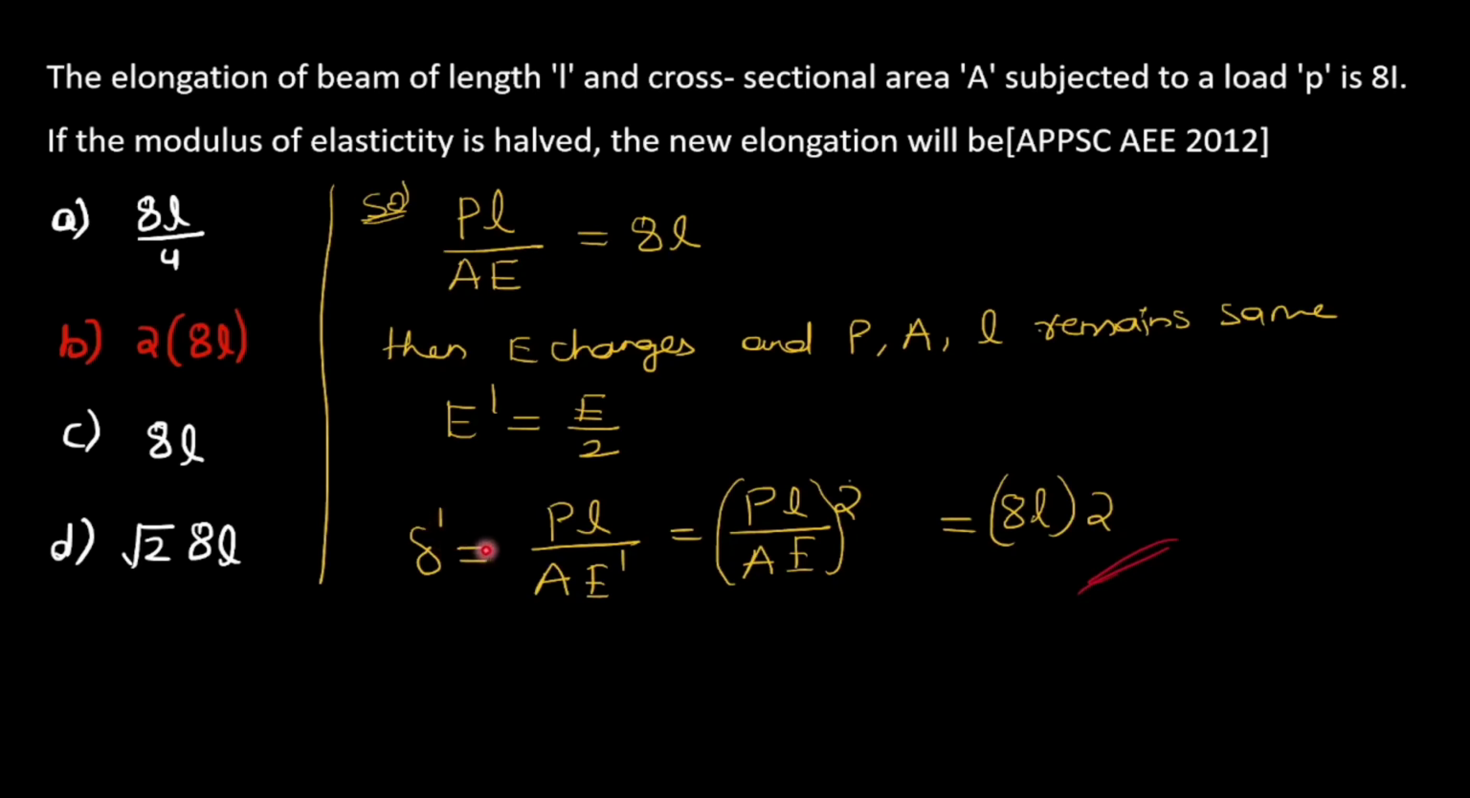So the new elongation is equal to PL by AE dash. E dash, what is given? E dash changes to half of the original one. So if you keep half of the original, then we know that PL by AE is the 8L. So we keep here 8L into 2. So option B is the correct answer.